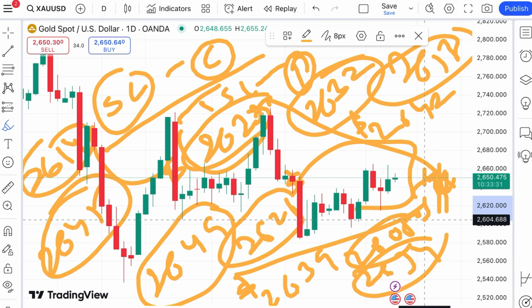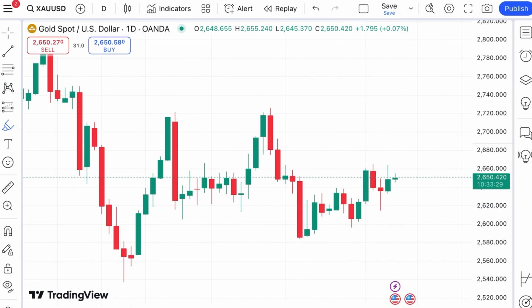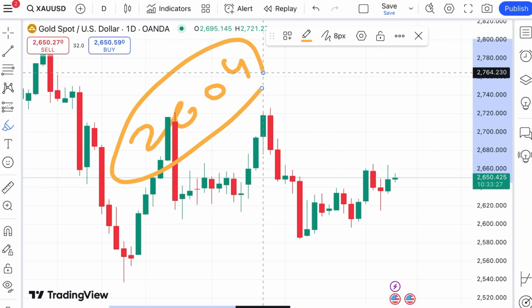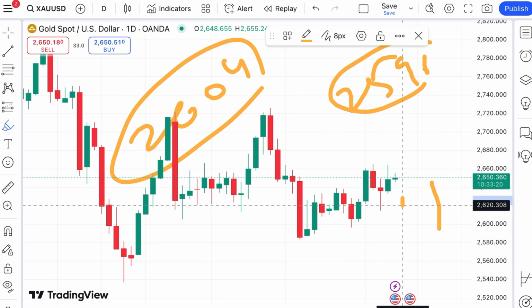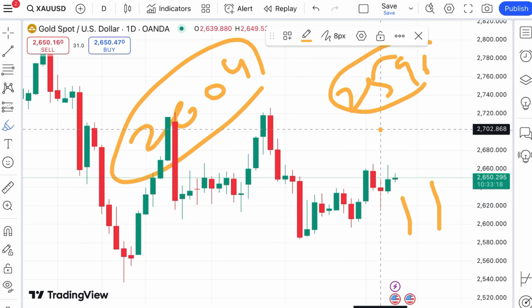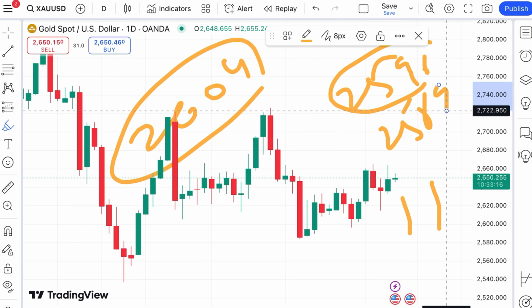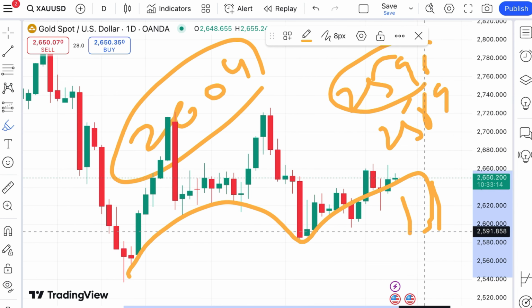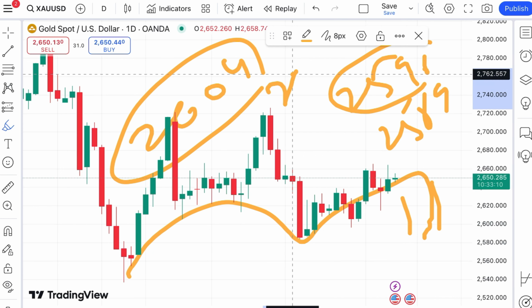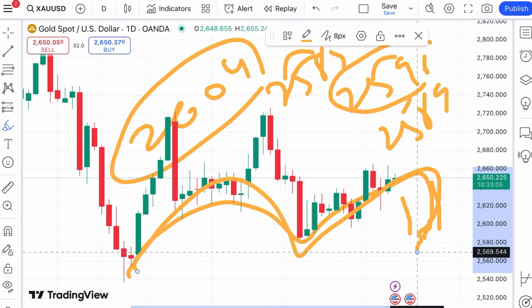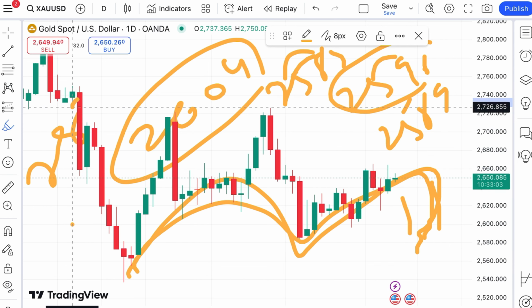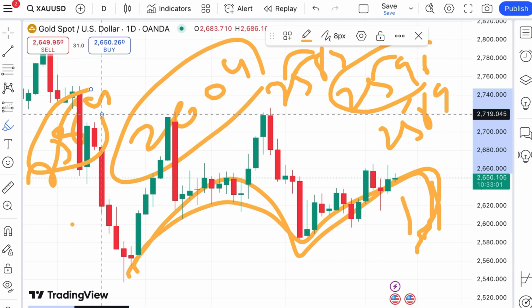And then once the price falls below that level, we can see it will go towards $2604. Then if the price falls below that particular level, we can see it will go towards a level of $2596, and then a further fall we can see towards 2589. Okay, and so there will be a zone breakout, so a further fall we can see, and then it will go towards 2586, and then it will cross a level of 2584 because there will be a zone breakout. So a further fall we can see, and then after crossing a level of 2584, a further fall will be there.